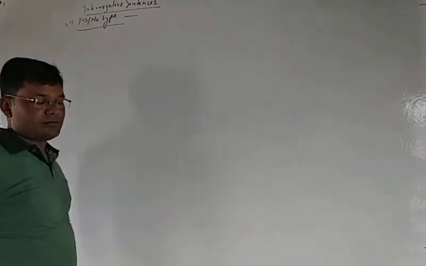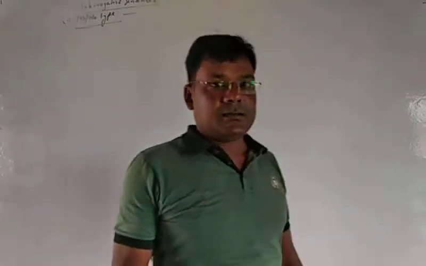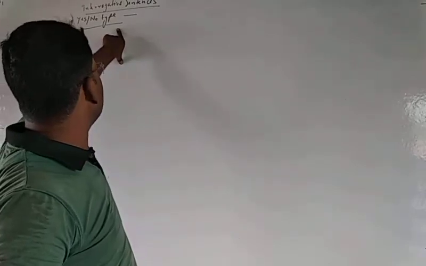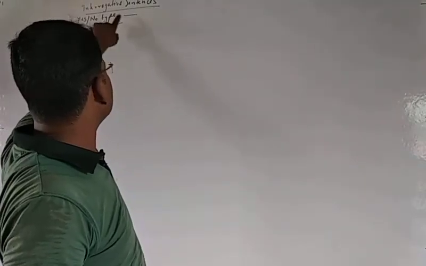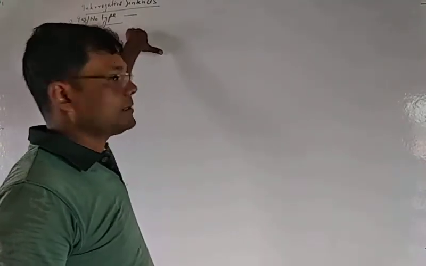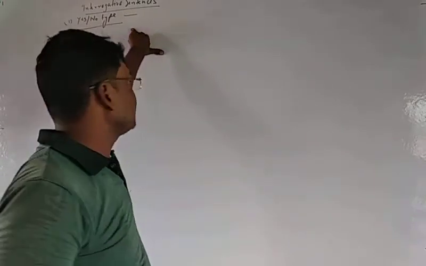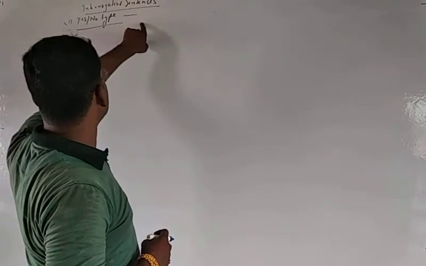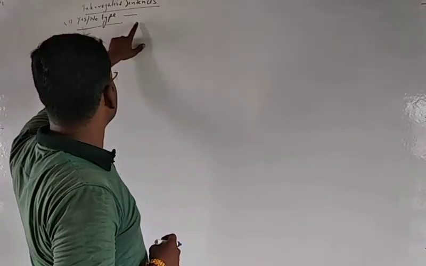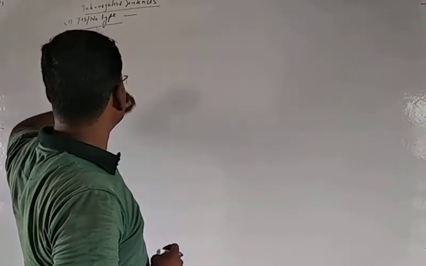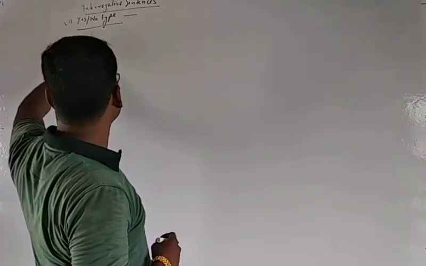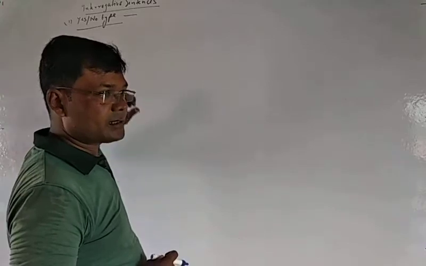Yes or no type means the sentences which are answerable in yes or no. That means the question which can be answered in yes or no is called yes or no type. And the question which is unanswerable in yes or no is interrogative second, or WH type.